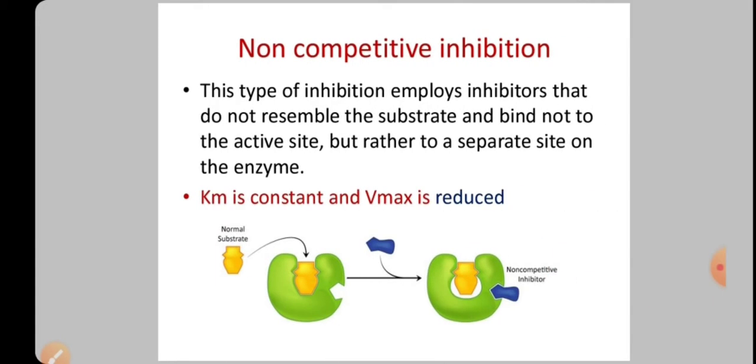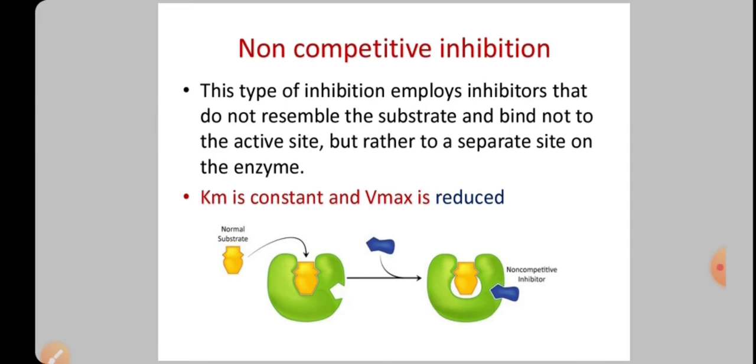This is a type of inhibition that employs an inhibitor that does not resemble the substrate. That means in competitive inhibition, the inhibitors resemble the substrate. They are almost similar, mimicking products. But here it is not that. It binds not to the active site, but rather to a separate site on the enzyme.